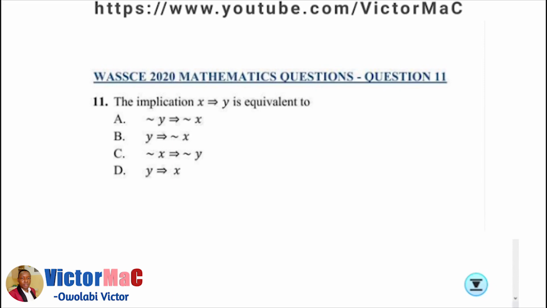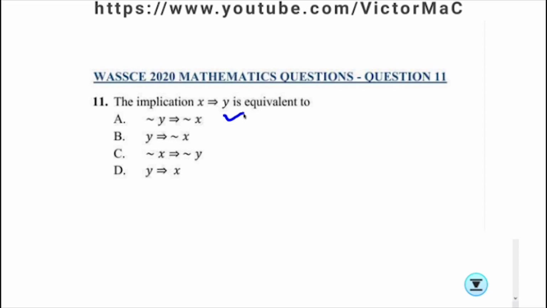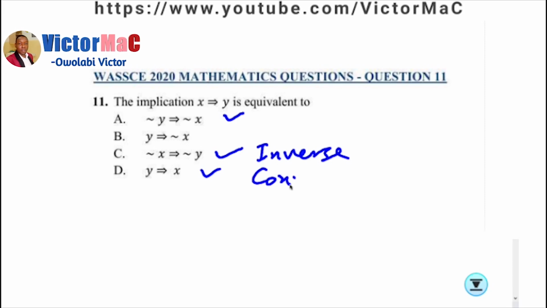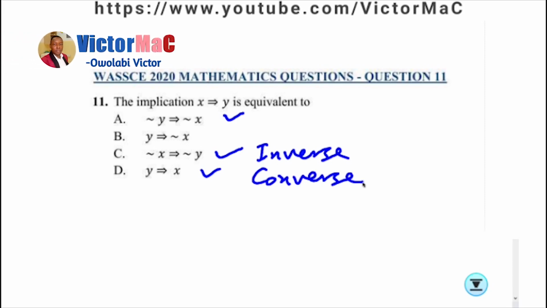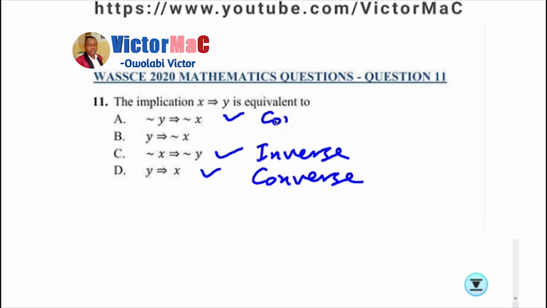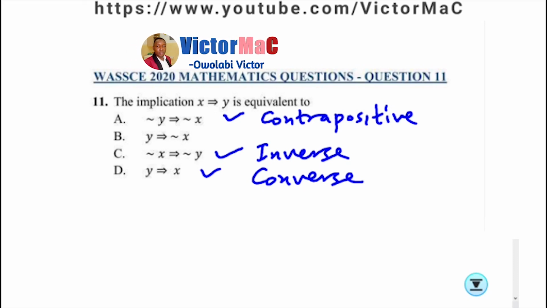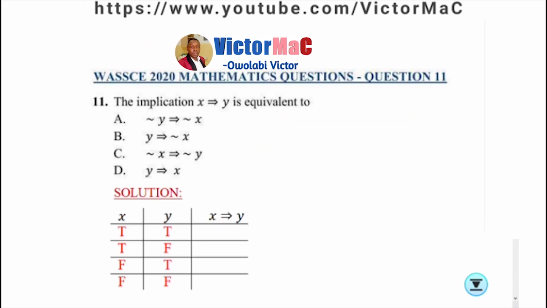Number 11 of the WASSCE 2020 mathematics questions. Question 11. The implication statement x implies y is equivalent to this. We call this the contrapositive, we call this the inverse, and this is called the converse. Inverse, converse, and the contrapositive of the implicative statement. Right. Let's look at this table.